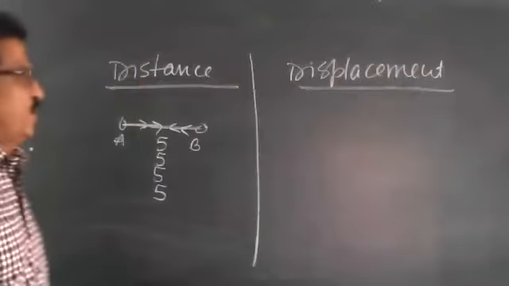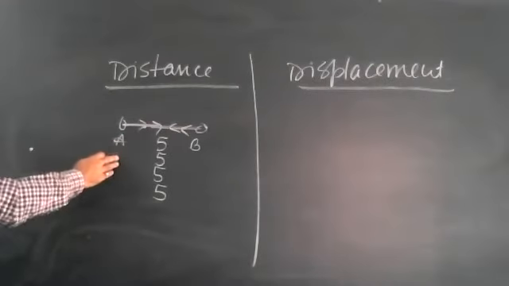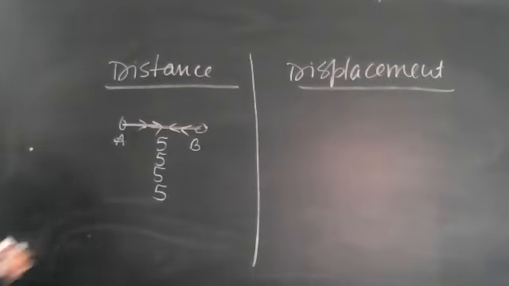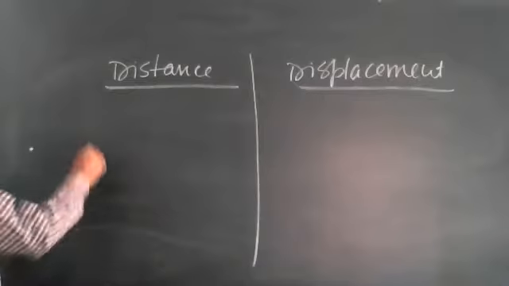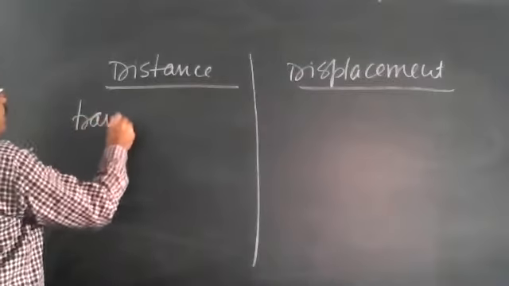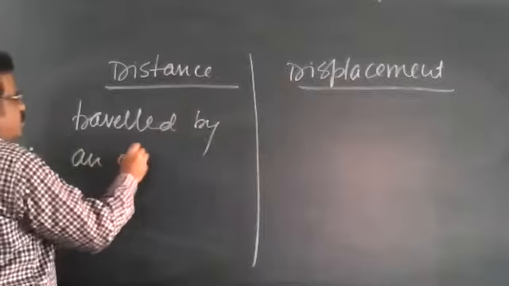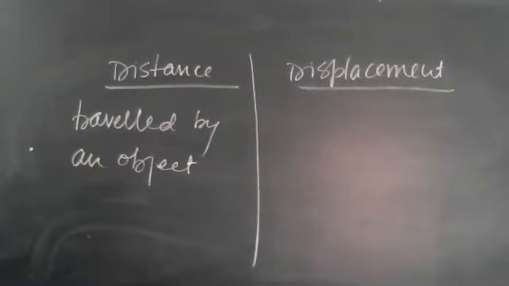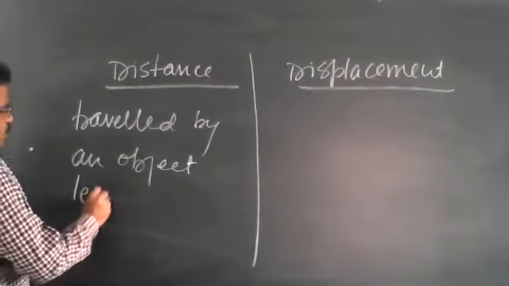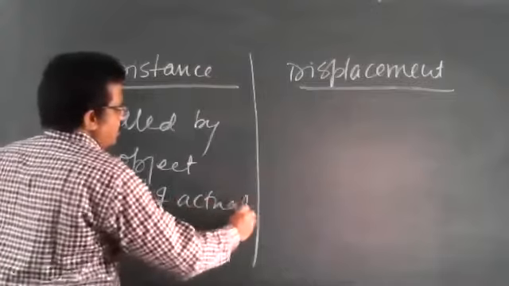Write down. What is distance? Distance traveled by an object is the length of actual path.